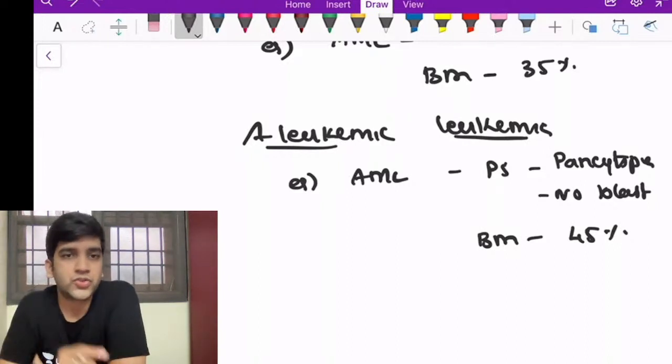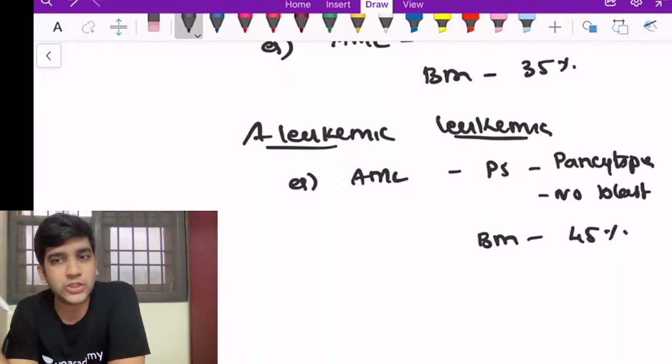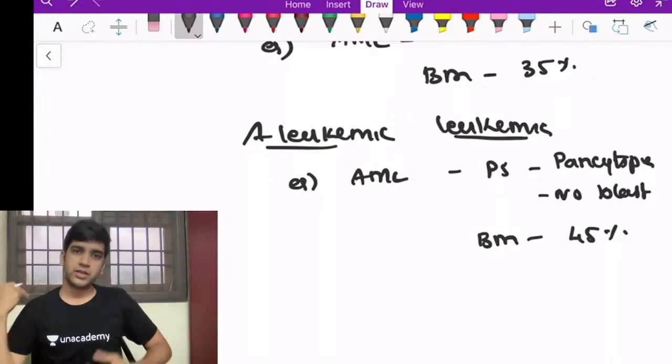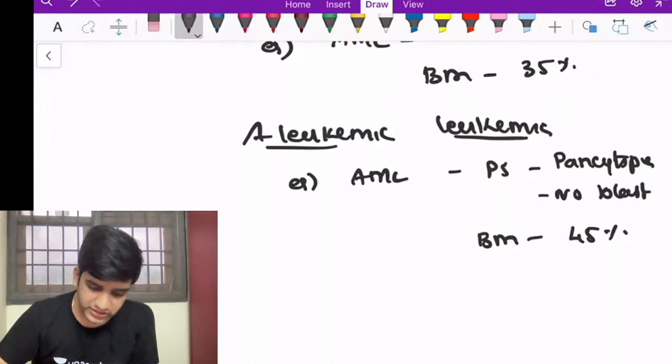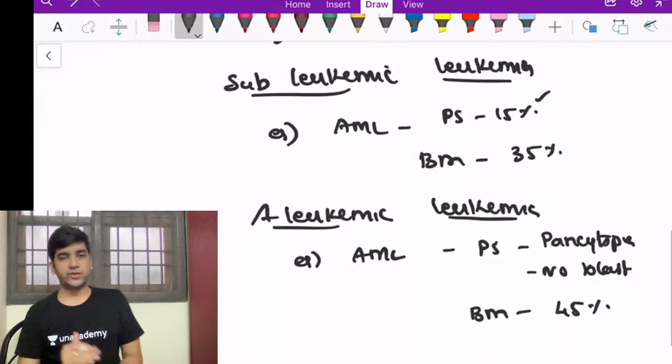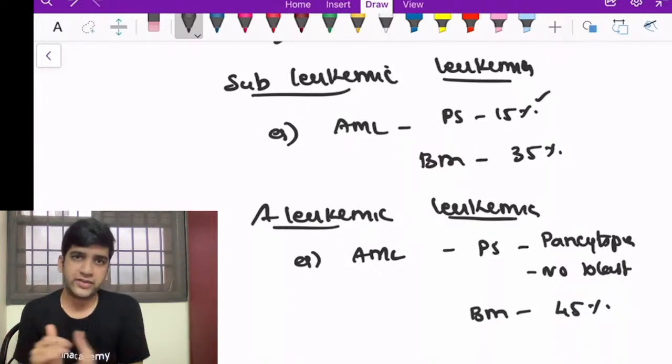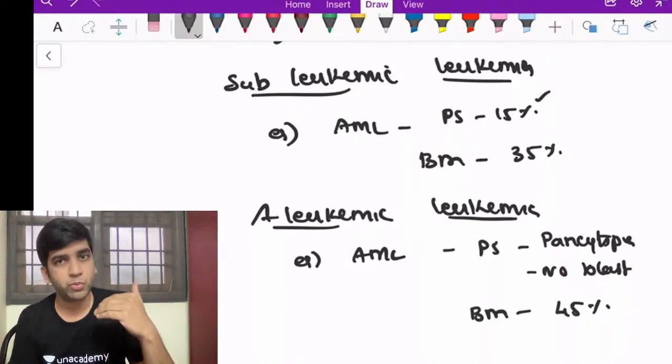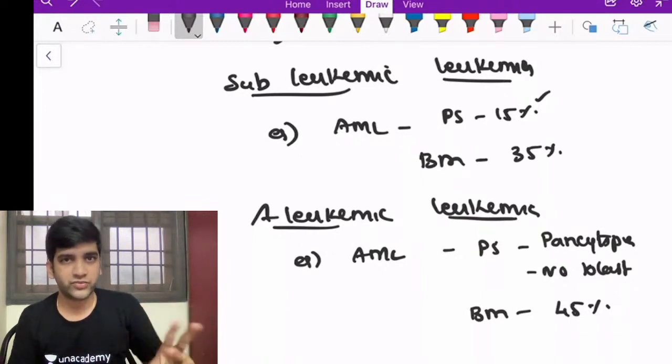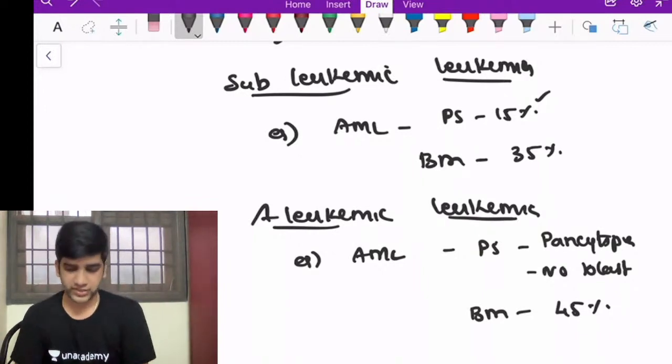I can, right? So when I say aleukemic leukemia, it is a leukemia, but in the peripheral smear I'm not having blasts, so I call it aleukemic. It's absent leukemia in the peripheral smear, but definitely it's a leukemia, right? So these are two variations of a routine diagnosis of an AML. I can have subleukemic, I can have aleukemic leukemia. I can have this for both ALL and AML. Regardless of that, I can have this, fine.